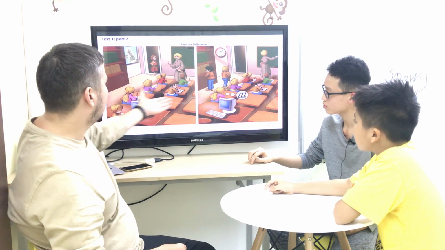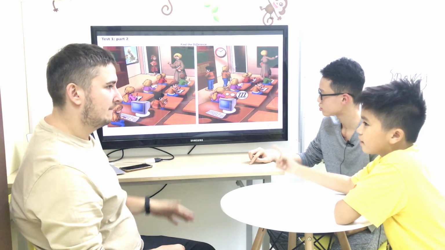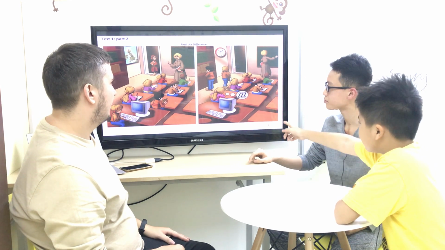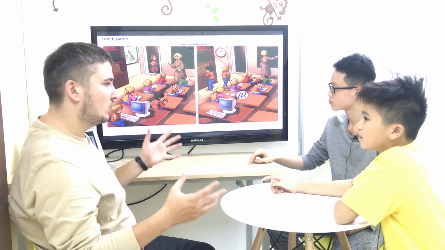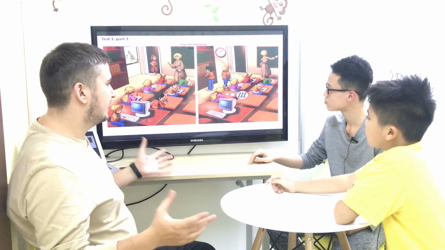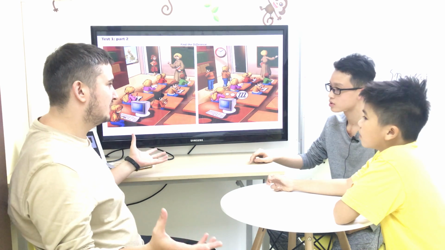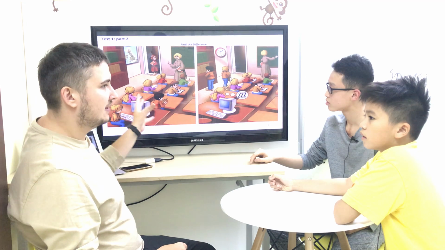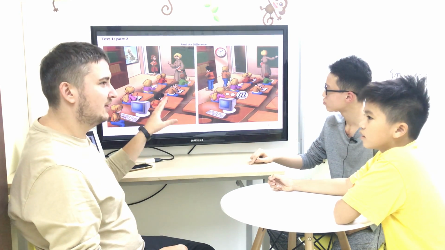Let's take a look at the girl. She's sleeping, right? In the picture, she is sleeping. So why the teacher doesn't care? Because she's not responsible. That's the only reason, right? Yes. Are there any good things about this class? No, it's not good. Nothing is good about that class.